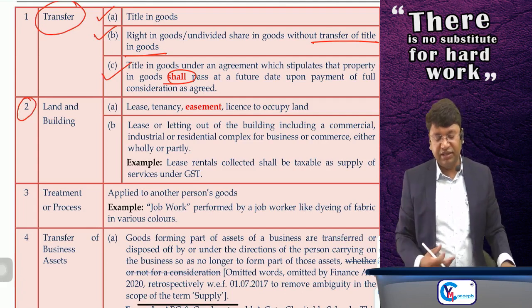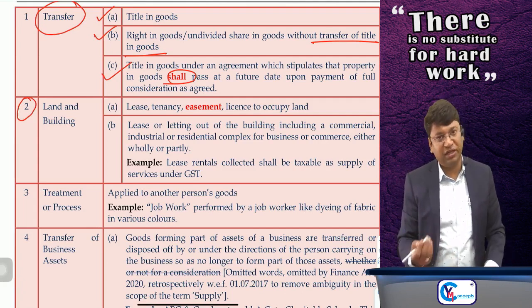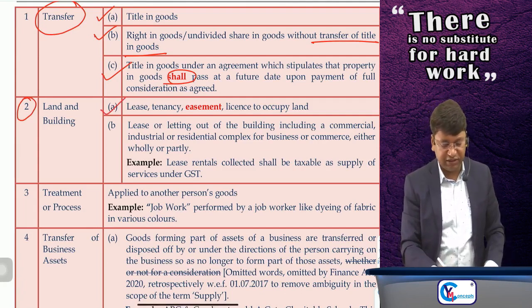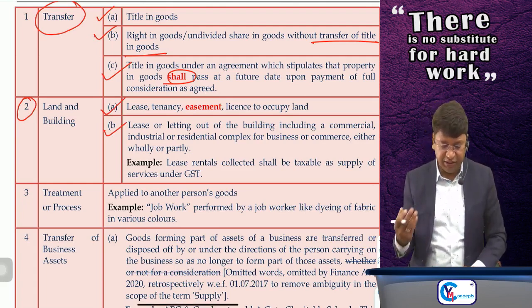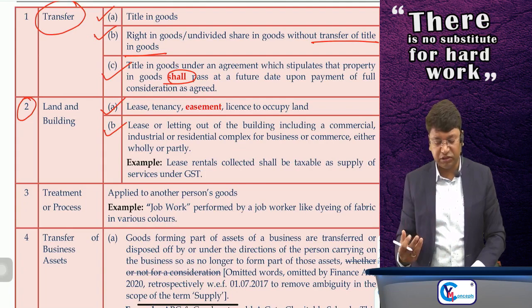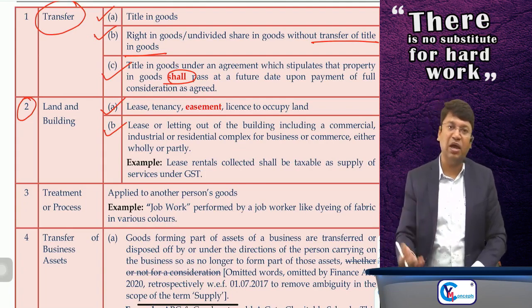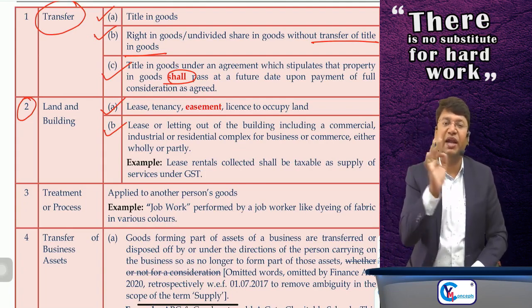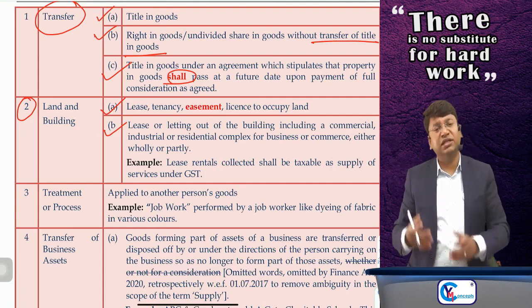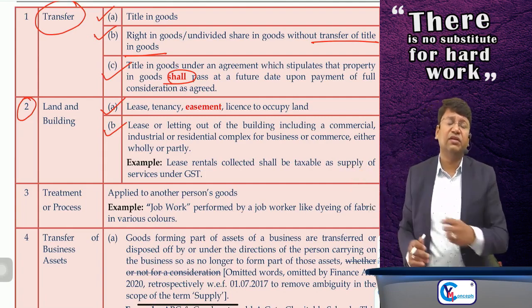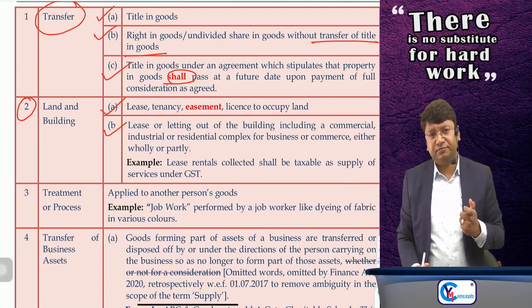Second is regarding land and building. Sir, lease, tenancy, easement or license to occupy the land is supply of service only. Same way, sir, lease or letting out of the building, including commercial, industrial, residential complex for business or commerce, either wholly or partly, is supply of service. If you are giving any land or building on rent, it is supply of service. See, one circular is given regarding tenancy premium.